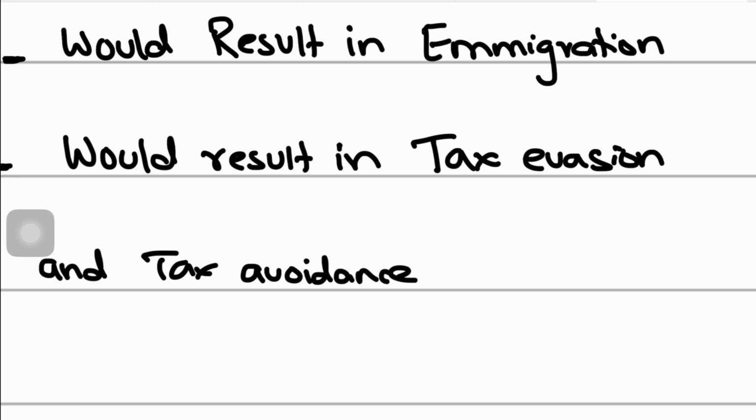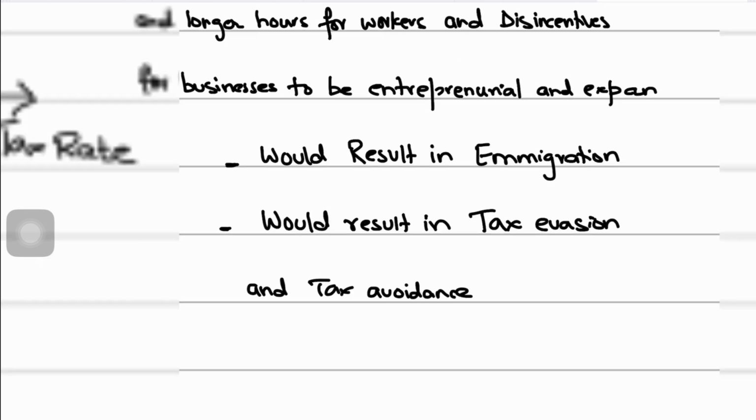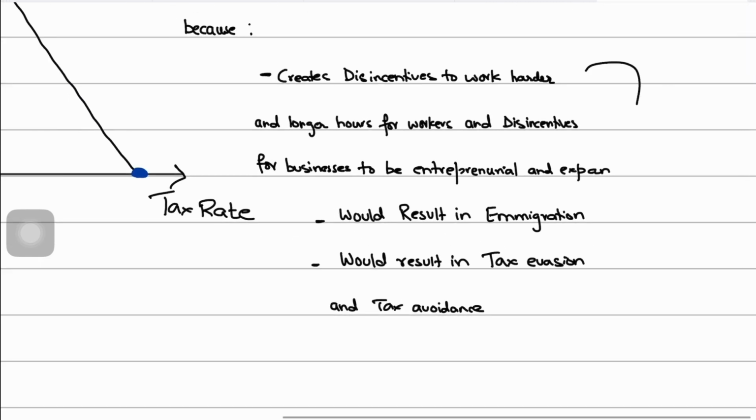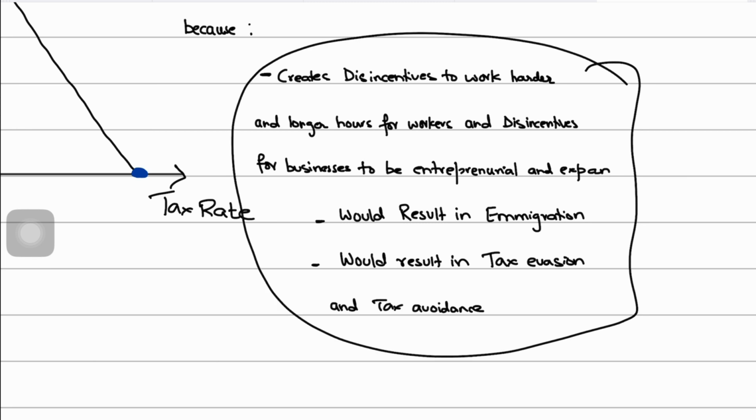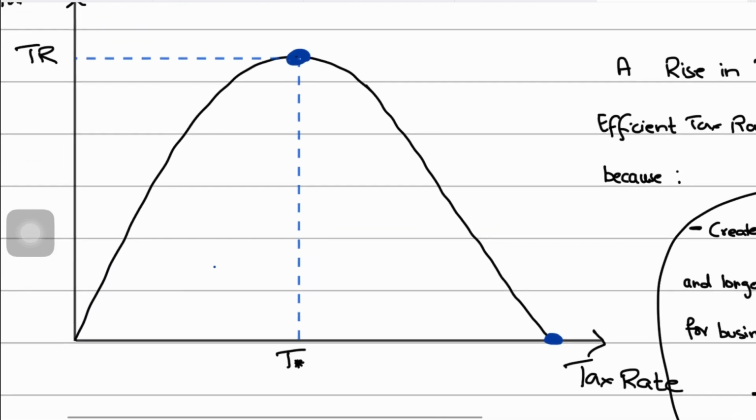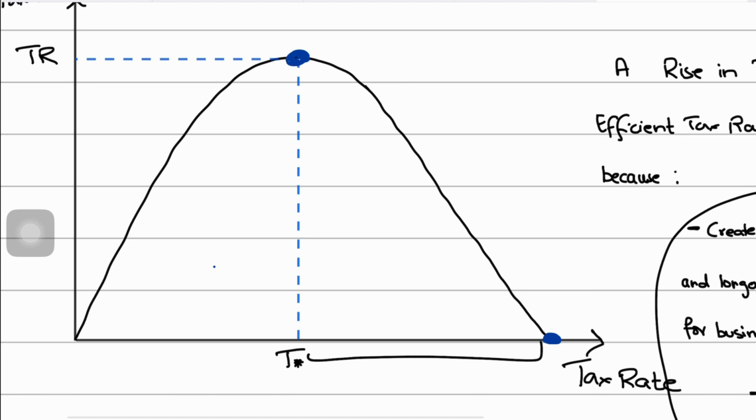But both tax evasion and tax avoidance reduce tax revenues for the government, right? With high tax rates beyond T star, we are promoting such activities. These three become the reasons why, if tax rates become too high and are in this region beyond T star, revenues fall.